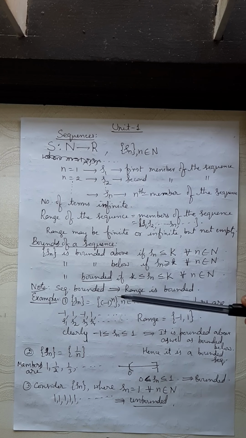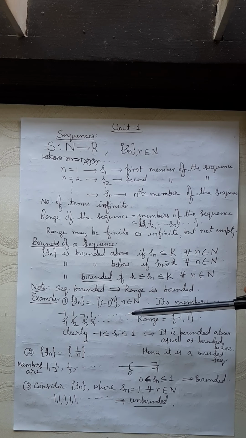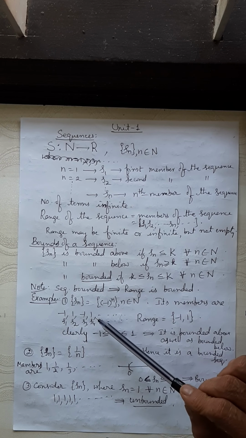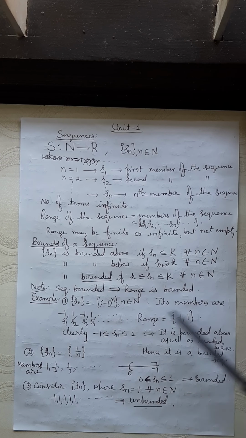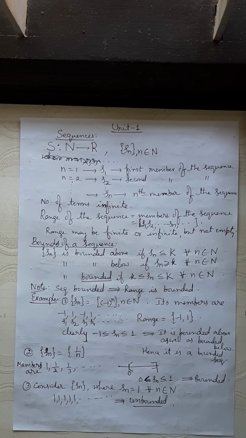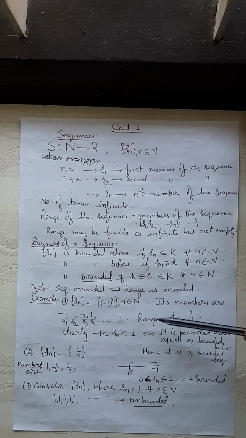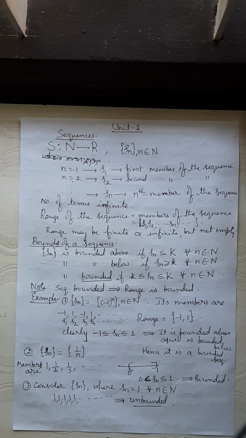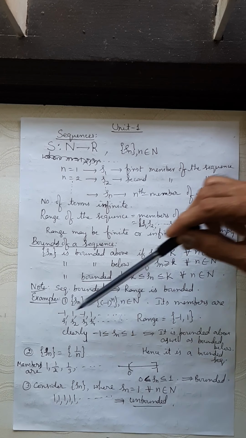You look at the example of minus 1 power n. When n equal to 1, the term is minus 1. N equal to 2, plus 1, minus 1, plus 1, minus 1. These are the terms of the sequence. You find only two terms here, minus 1 and 1. So range is, while writing range, you are not taking any repetitions of the values. Non-repeated values here. You are having only two values, minus 1 and 1. Range is finite. But sequence is certainly infinite.